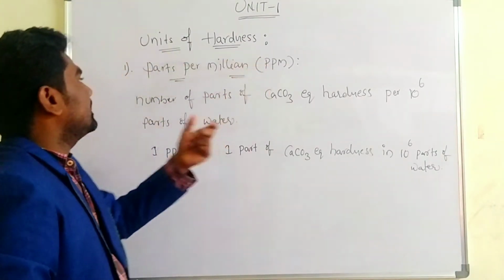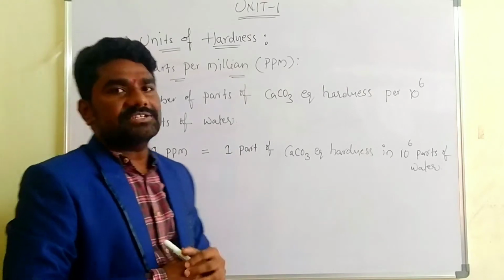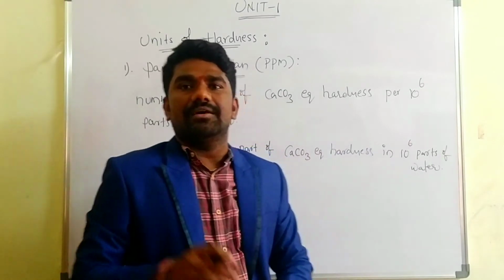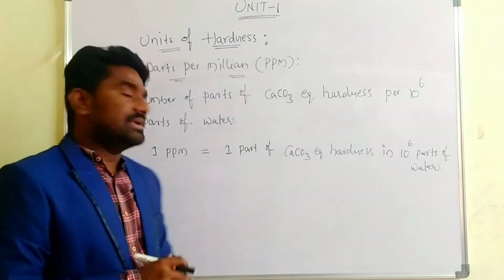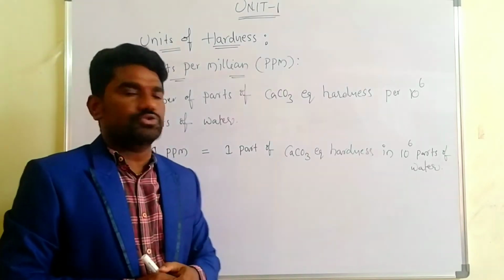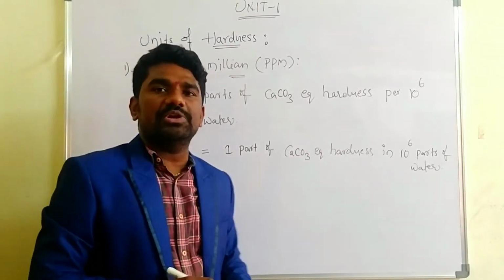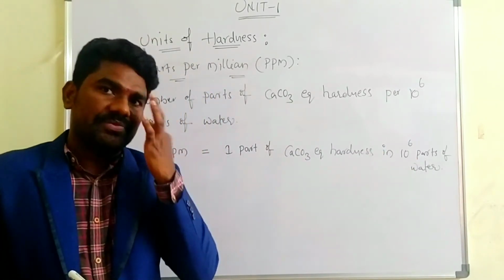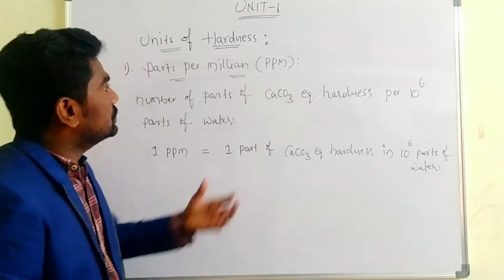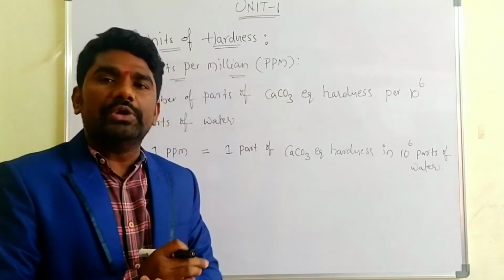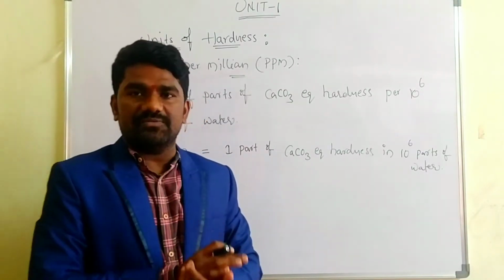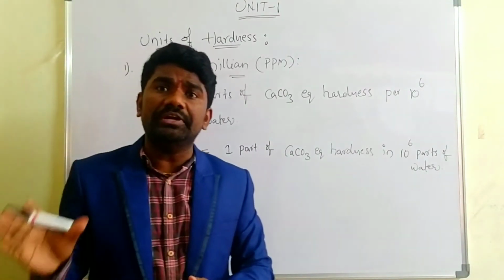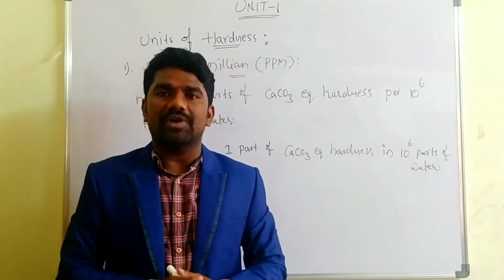Parts per million is nothing but the number of parts of calcium carbonate equivalent hardness present in 10 power 6 parts of the water. That means 1 ppm is equal to 1 part of calcium carbonate equivalent hardness present in 10 power 6 parts of the water. This is the most commonly used unit to express the hardness of the water.